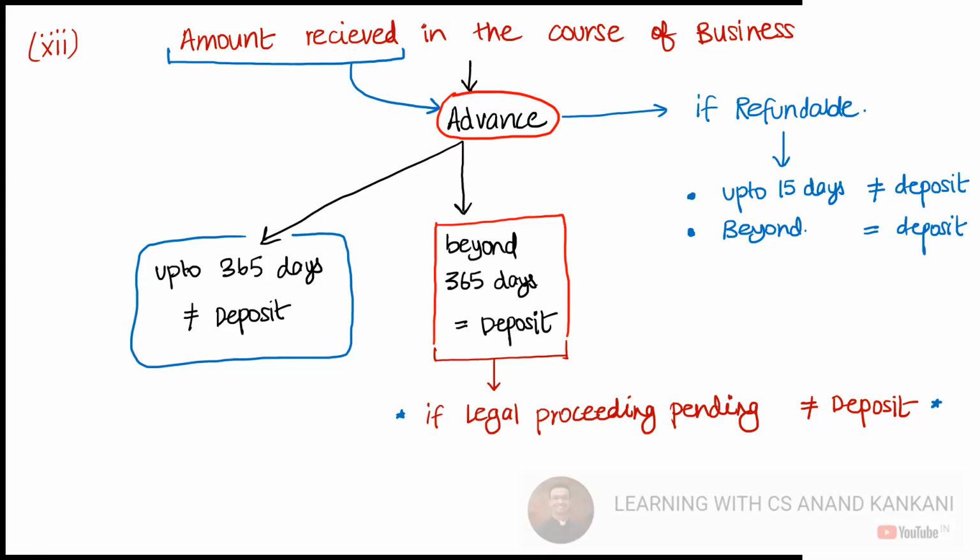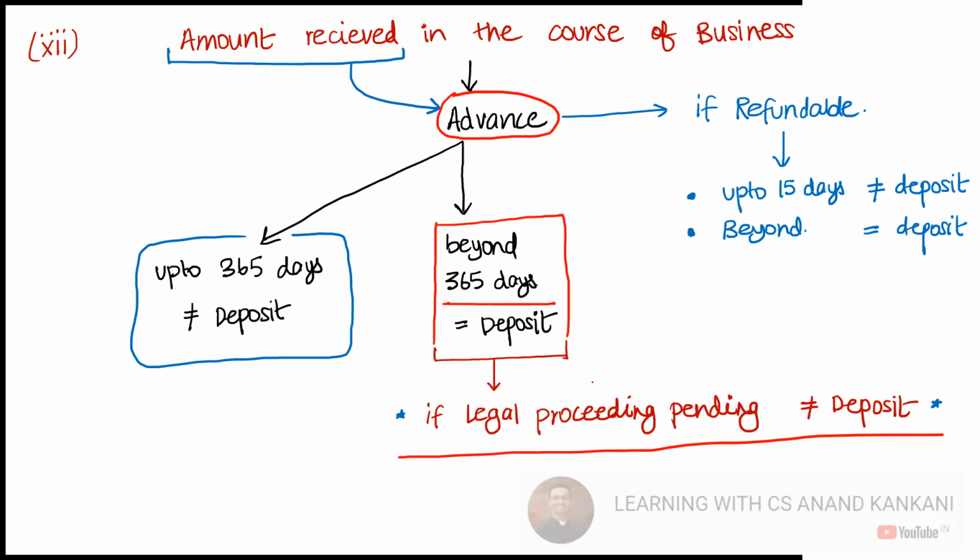Okay. Now let's say there is a legal dispute taking place between the customer and the company, and because of that you have not refunded that advance money. Now the time period has gone beyond 365 days. Now this will not be considered as a deposit, if there is a legal dispute going on and the legal proceeding is pending.